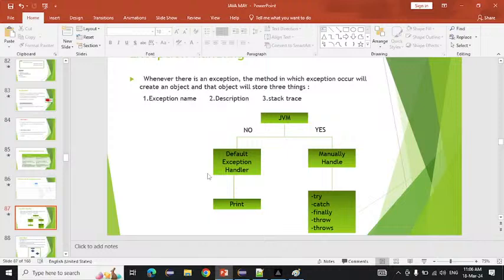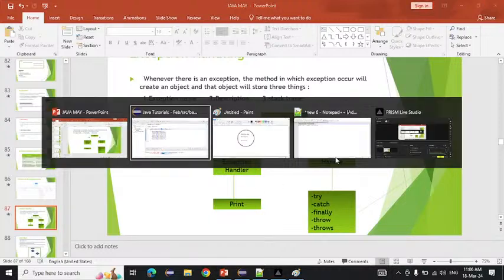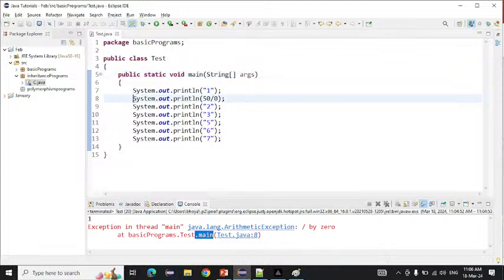But now if I want to handle the exception, what will we do? We handle it manually. And why are we handling the exception? Because if an unwanted or unexpected event comes, our normal flow of execution will not be disturbed. If we don't want to disturb our normal flow of execution, that's why we are handling the exception here.